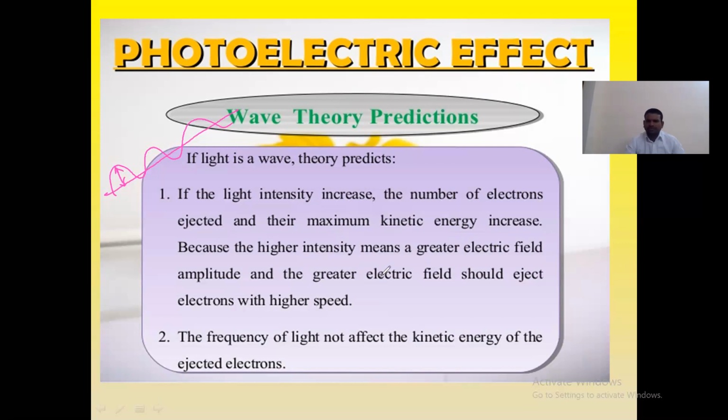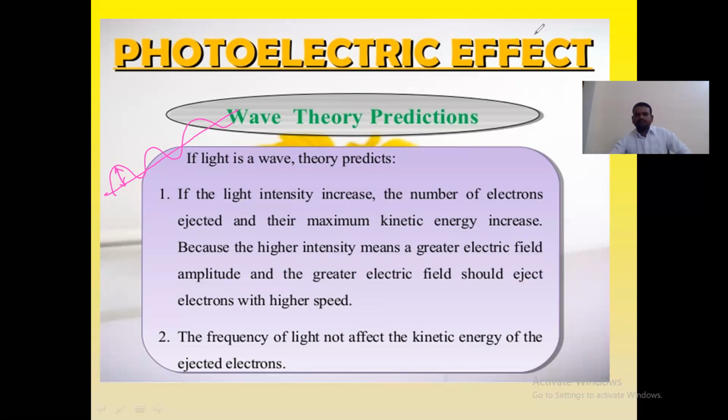but the photon theory predictions are different here. When you compare with the wave theory predictions, wave theory is telling that the kinetic energy depends upon the intensity, but it does not depend upon the frequency.